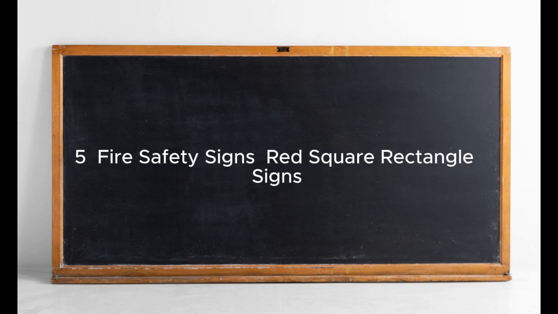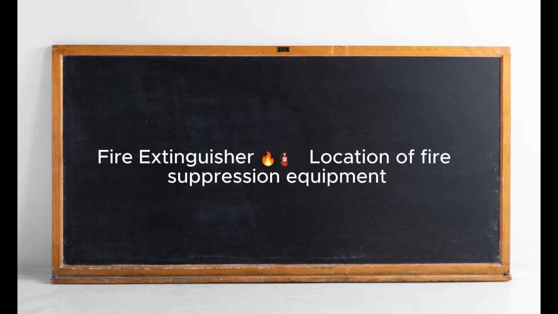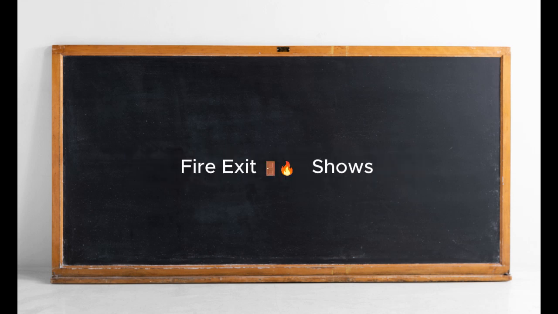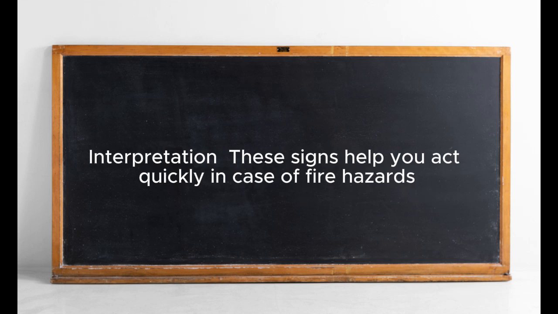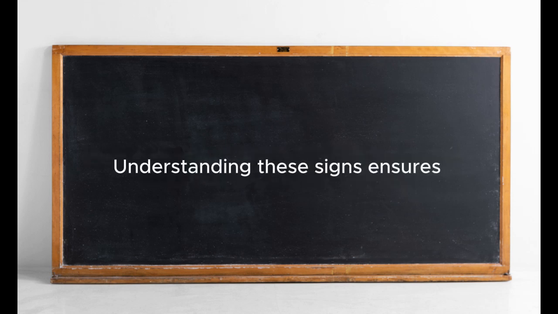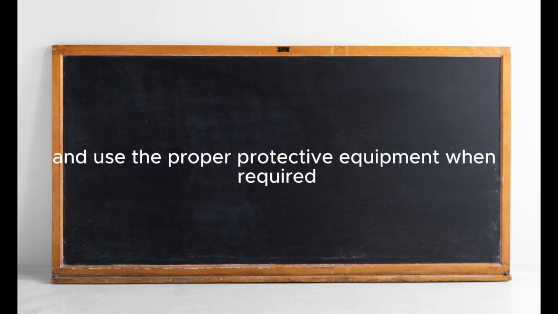5. Fire safety signs. These indicate fire-related equipment and emergency procedures. Examples: fire extinguisher, location of fire suppression equipment. Fire alarm, indicates where to activate the alarm in case of fire. Fire exit, shows the escape route in case of a fire emergency. Interpretation: these signs help you act quickly in case of fire hazards. Conclusion: understanding these signs ensures safety in a scientific environment. Always pay attention to them, follow instructions, and use the proper protective equipment when required.